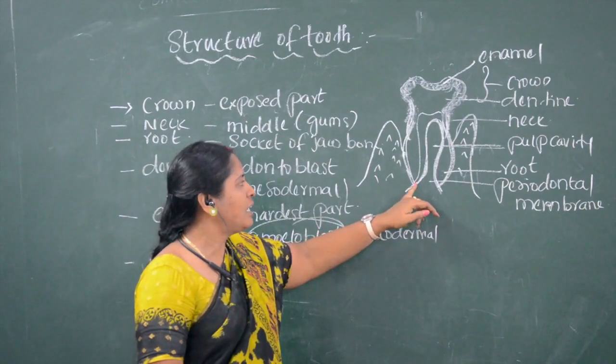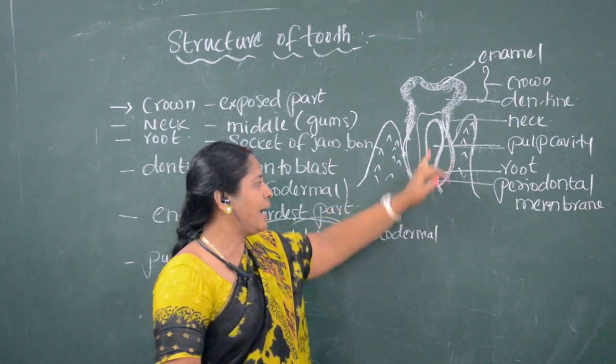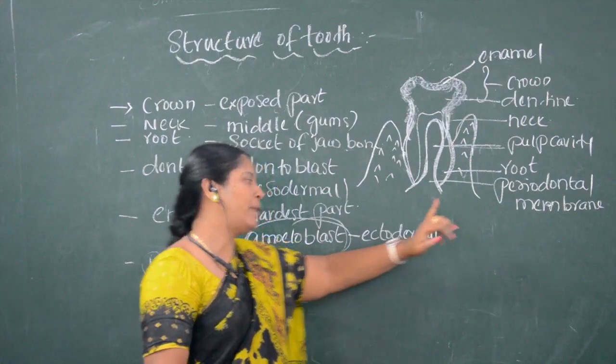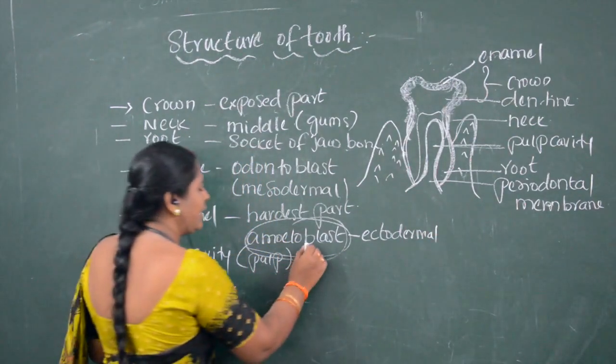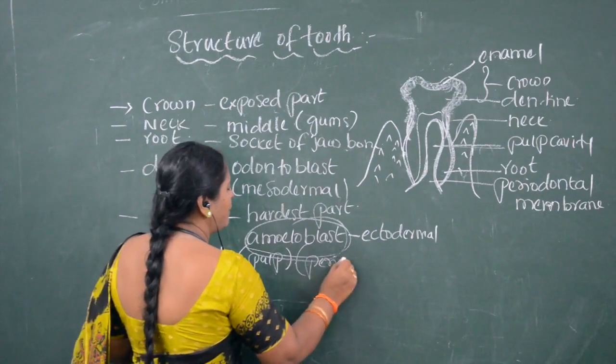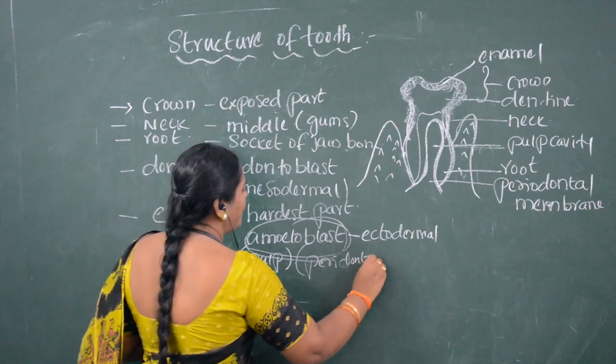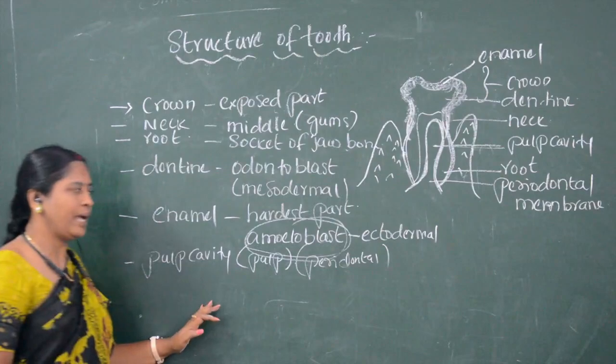The pulp cavity is lined with the periodontal membrane. So what is the membrane which lines the pulp cavity? The periodontal membrane is the membrane which lines the pulp cavity.